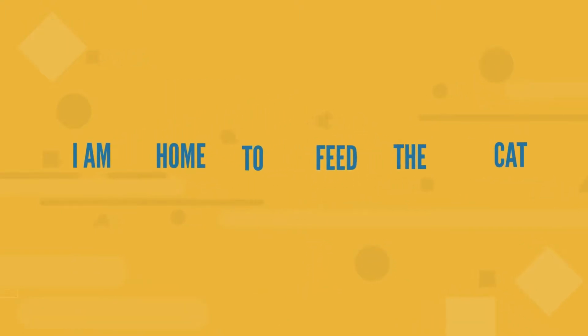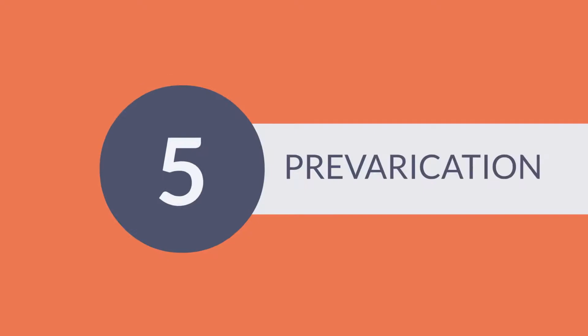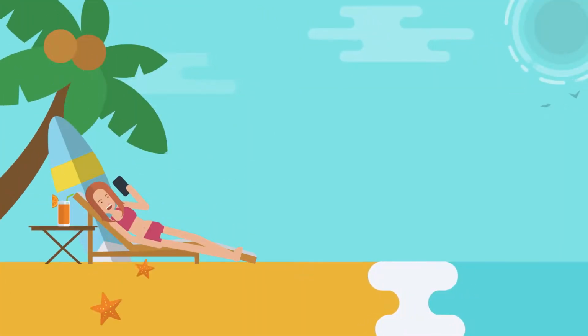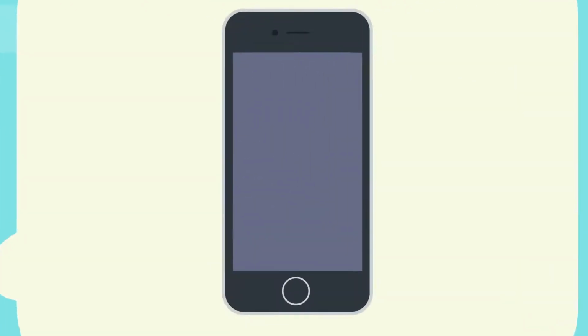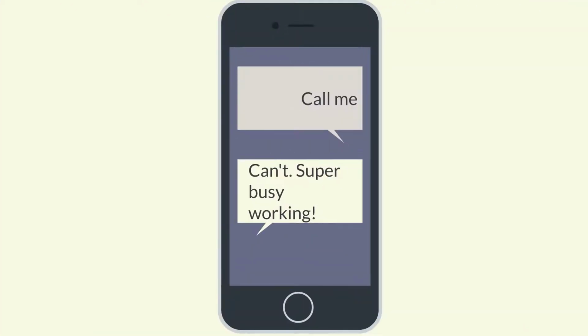Number 5, preverification. This means that we have the capacity to lie. When we communicate, we can create and deliver messages that are not true.